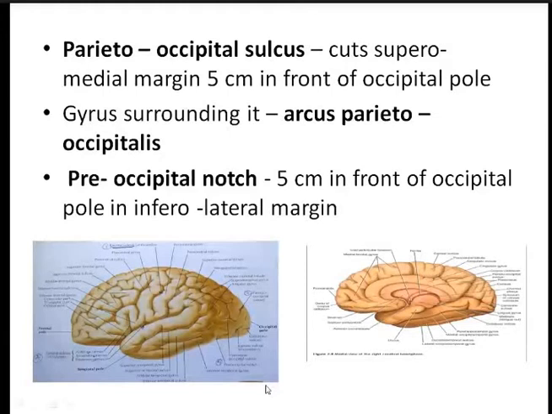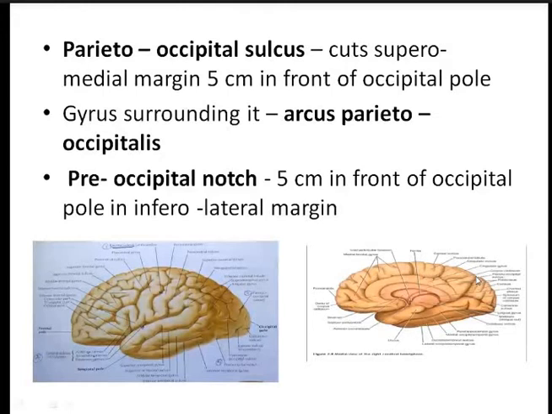Now, how are you going to identify the parietal occipital sulcus? Because it lies 5 centimeter in front of the occipital pole, and it also cuts the superomedial margin. So this is the parietal occipital sulcus here. It only runs for some distance in the superolateral surface, but here in the medial surface you can see this whole sulcus is the parietal occipital. So it is well marked in the medial surface.